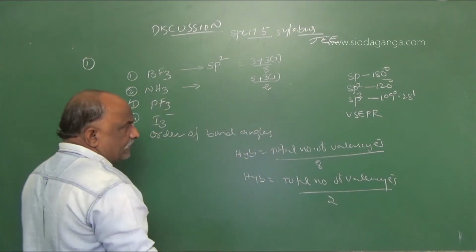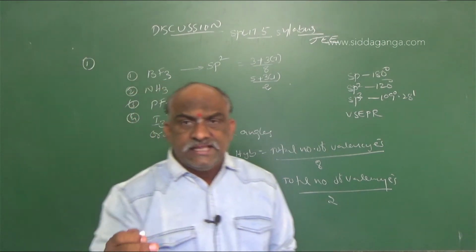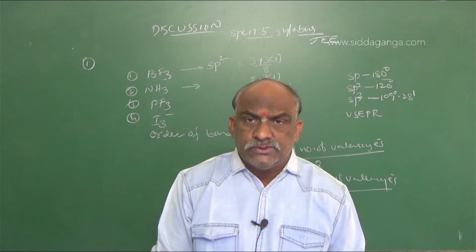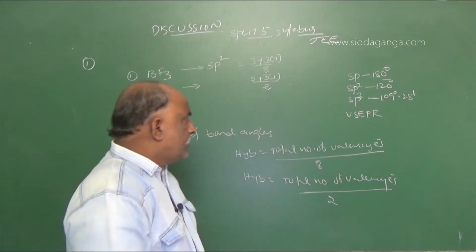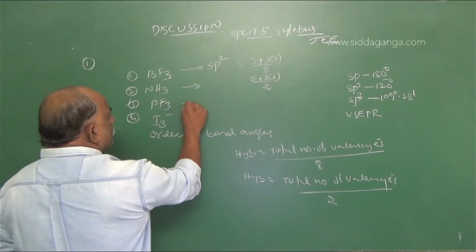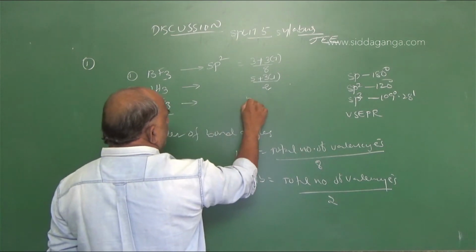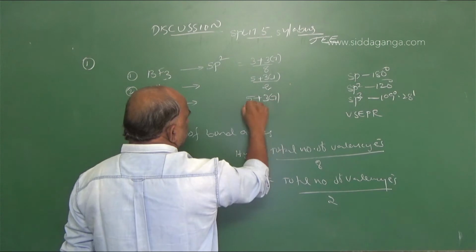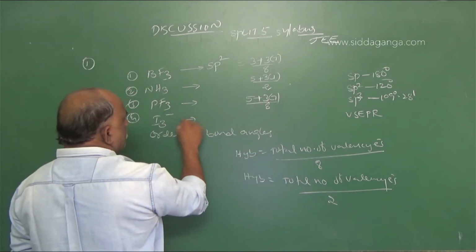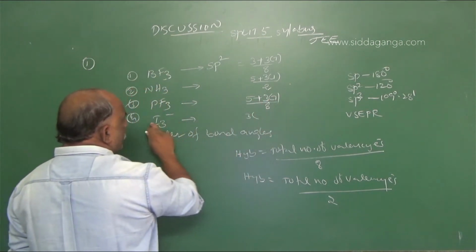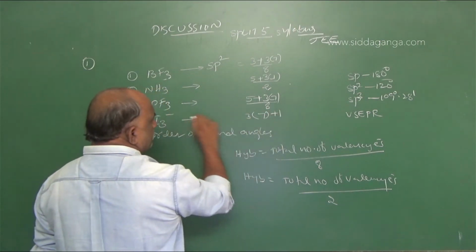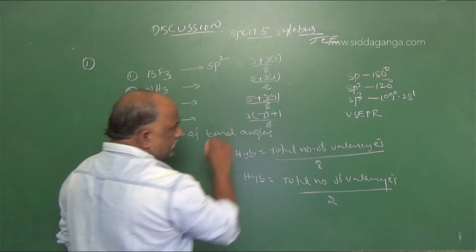Divided by 2 means the total valency is less than or equal to 8, then we go with divided by 2. And in this example, phosphorus fifth group, number of fluorines 3 into 7 by 8. And the last example, iodine is 7, number of iodines 3, minus charge is there, that is plus 1, divided by 8.